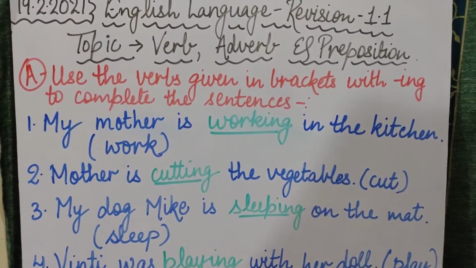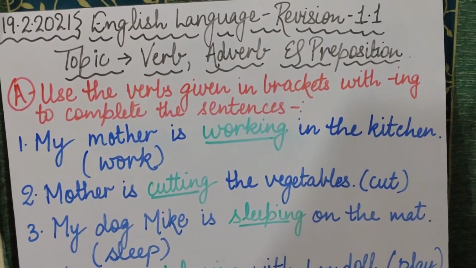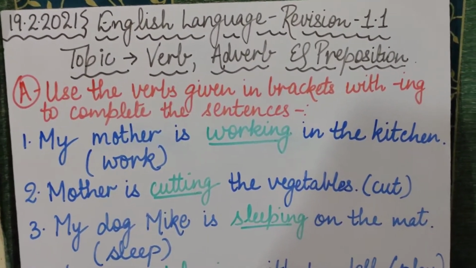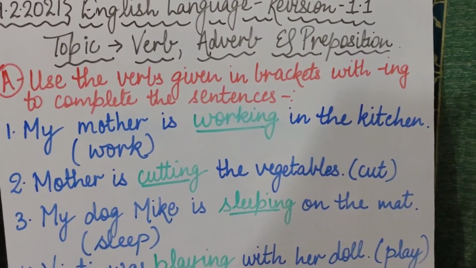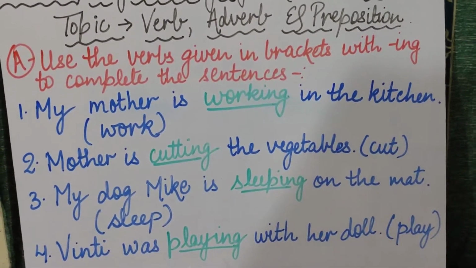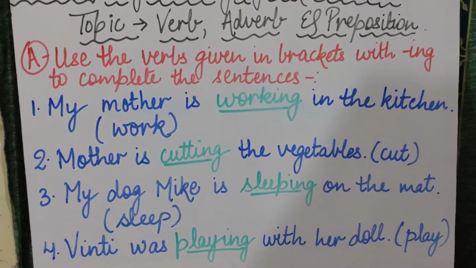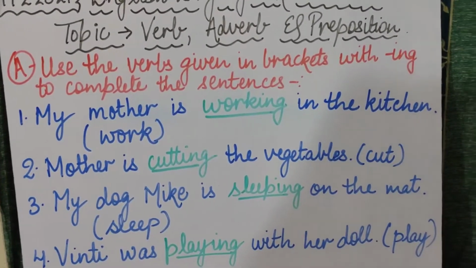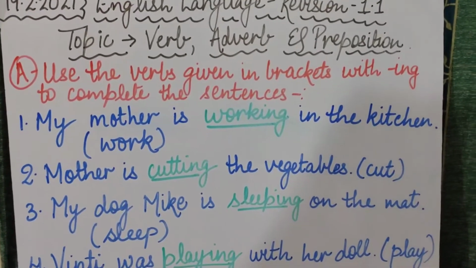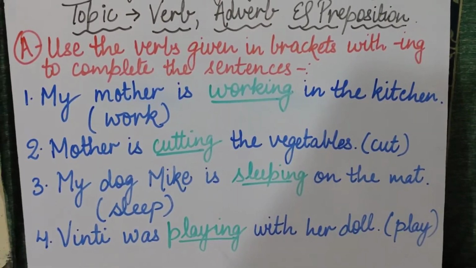Like I am speaking. Okay, अभी मैं वीडियो बना के आपको सिखा रही हूँ, पढ़ा रही हूँ. I am making you learn something, so I am teaching. Okay, so teach is a verb. पढ़ाना एक वर्ब हो गया. ठीक है. I am speaking, मैं बोल के पढ़ा रही हूँ. That means speaking is also a verb. Okay, my friend is dancing. She is doing something. What is she doing? That she is dancing. So dance is also a verb. Is that clear, children? So I hope the concept of verb is very clear to you all.